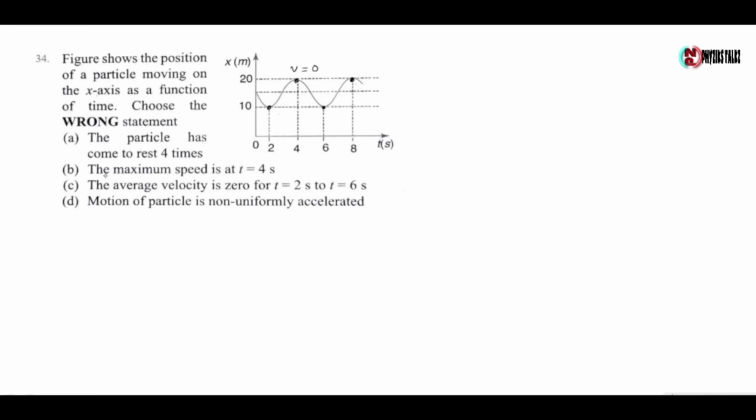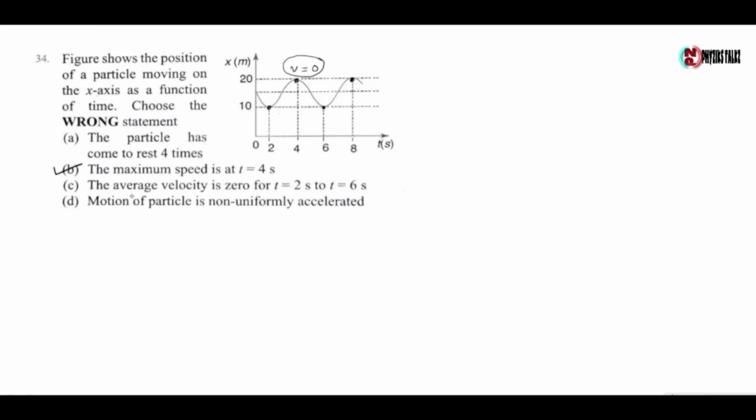Now option B, the maximum speed is at t equals 4 seconds. Now at t equals 4 seconds, speed is 0 because the body is at rest, so the velocity cannot be maximum. So this option is wrong. So the correct option is option B.